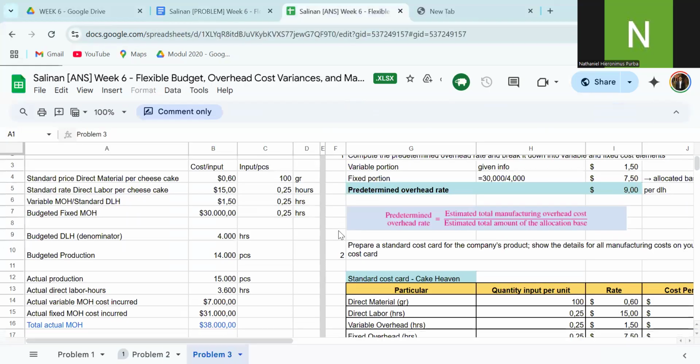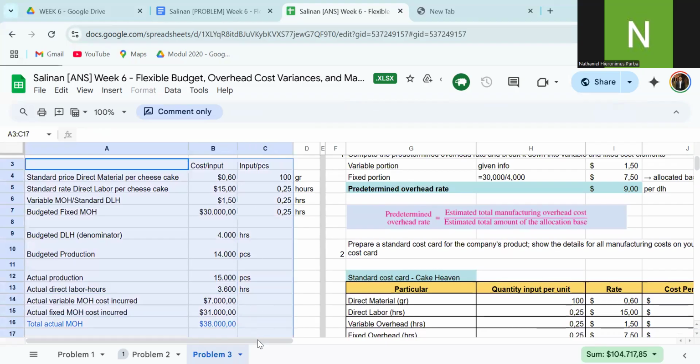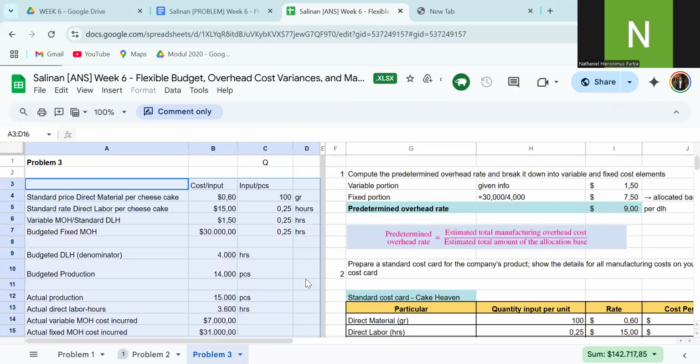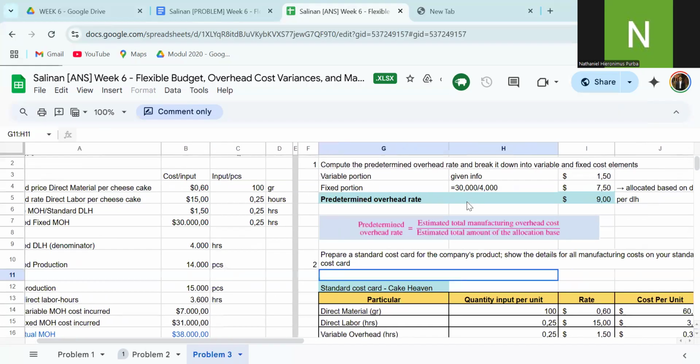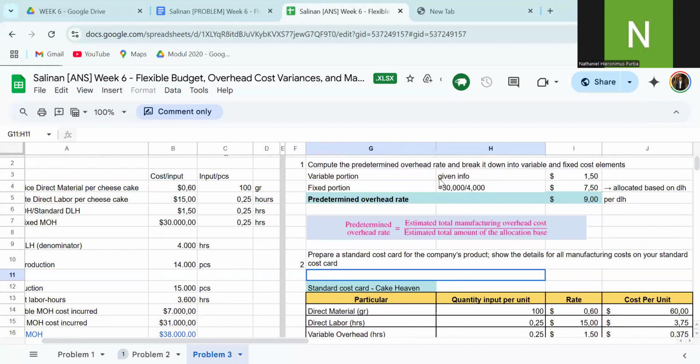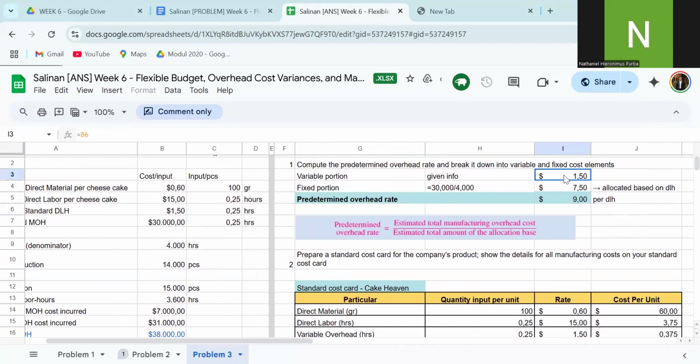This is the data given from the problem. The first one, you need to compute the predetermined overhead rate. The variable portion is given: variable MOH per standard direct labor hour is 1.5.